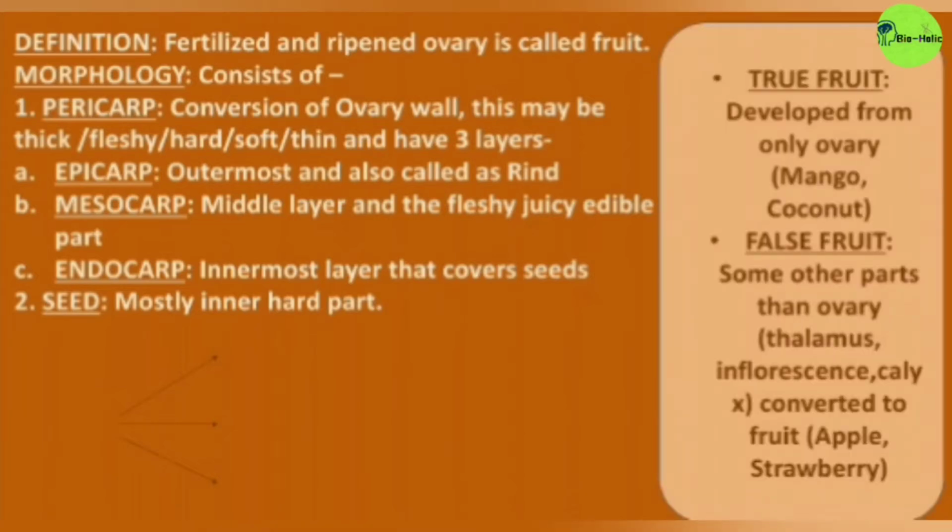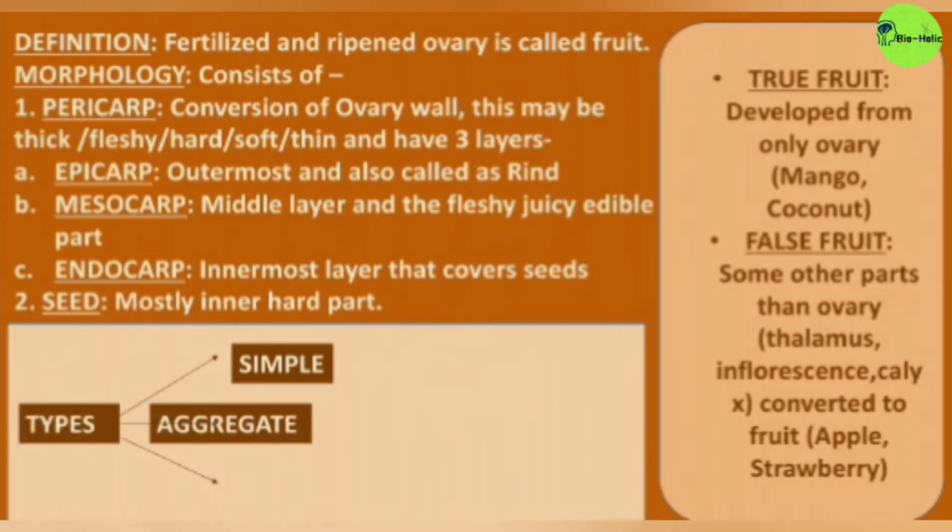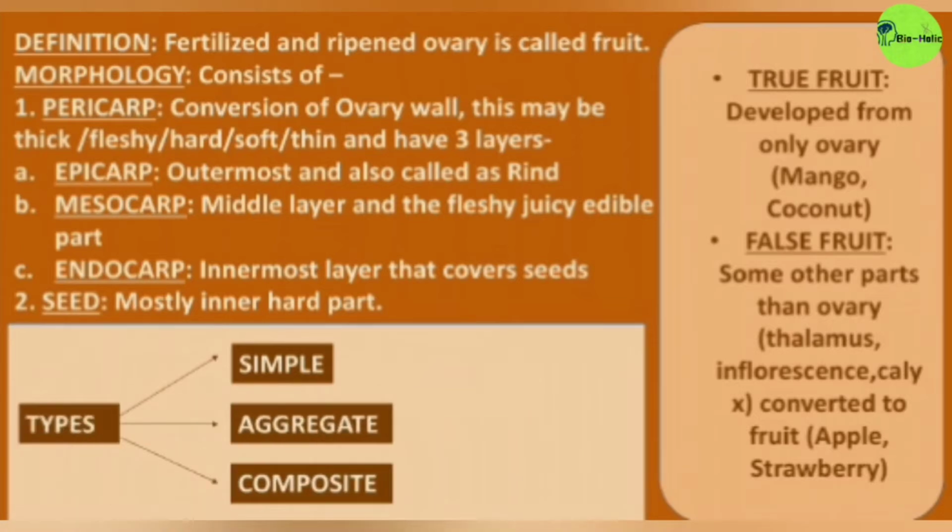There are true fruits and false fruits. True fruits develop from only the ovary, like mango and coconut. If some parts other than the ovary are converted to fruit, it is called a false fruit, like apple and strawberry. Fruits are mainly of three types: the simple, the aggregate and the composite.